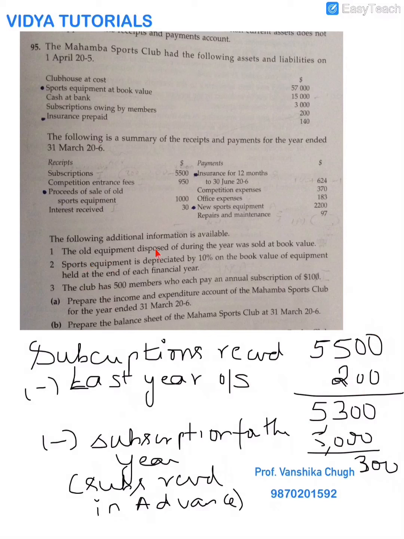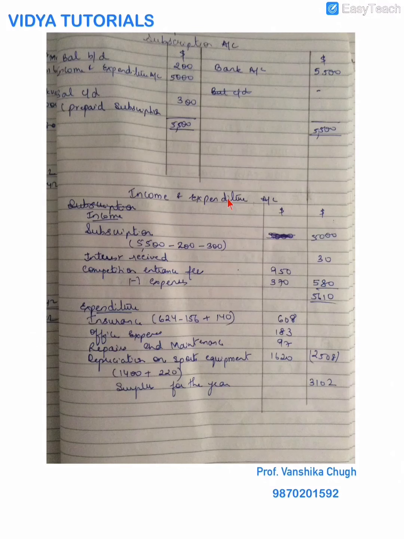So let's start preparing our income and expenditure account. I have already prepared it over here. You always start with income, and your main income is subscription. I have handled my subscription as I told you. In the income and expenditure account, I will record only 5,000 because this is my income that was eligible for the whole year. What is advanced and what is outstanding was adjusted in this account.